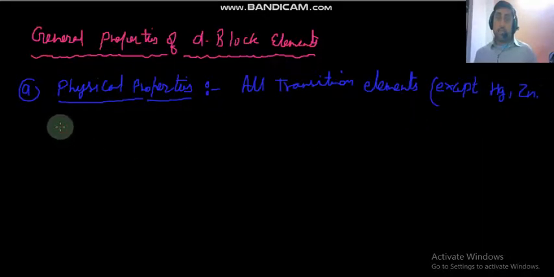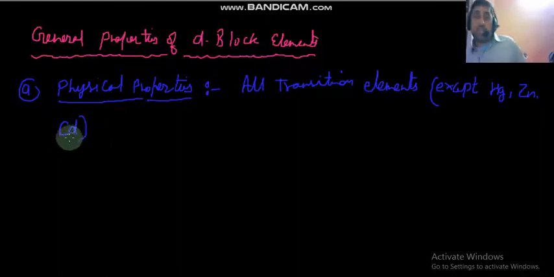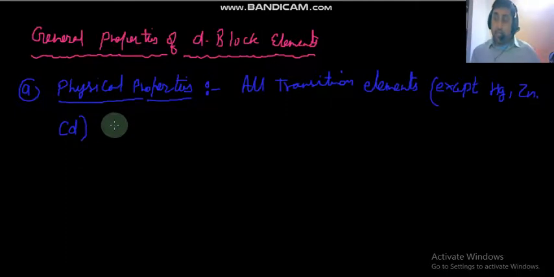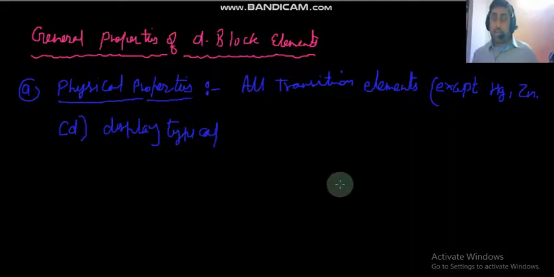So all transition metals except zinc, cadmium and mercury show or display typical metallic properties, metallic characters.